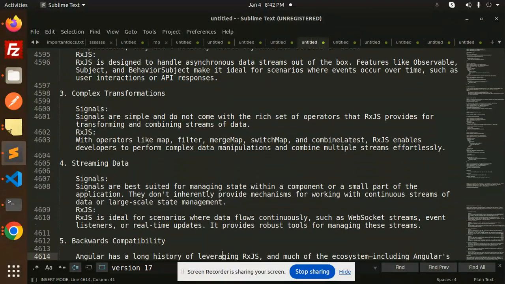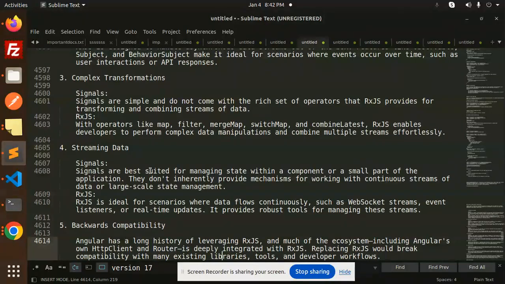Now we have streaming data. Signals are best suited for managing state within the component or a small part of the application, and they don't inherently provide a mechanism for working with continuous streams of data or large scale state management. RxJS is ideal for the scenarios where data flows continuously, such as WebSocket streams, event listeners, or real time updates. It provides robust tools for managing these streams. Okay, so the stream of data, very important.